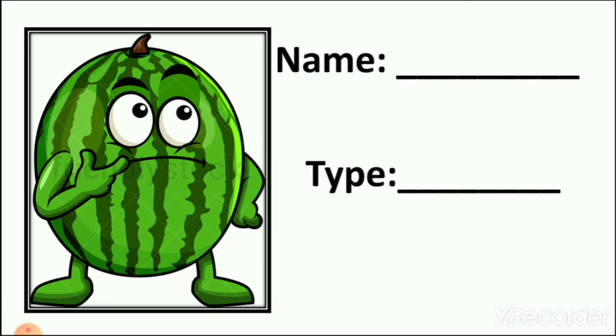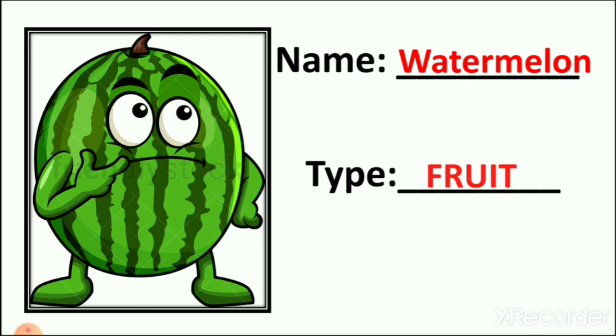Now third. Yes, we grew a watermelon plant. Remember? So what is the name of this food? It is a watermelon. And which type of food is it? Fruit. So we eat watermelon as a fruit. We also make juice of watermelon.